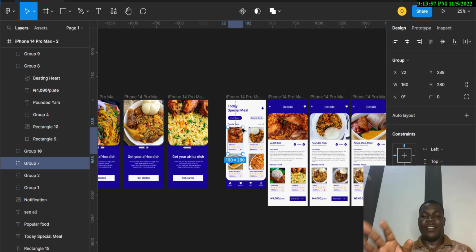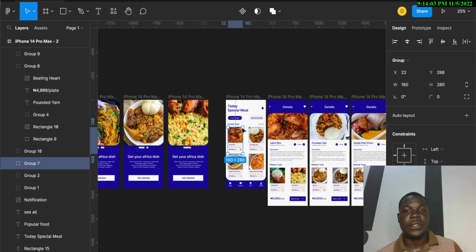This is still a bit of the work. There's still more to this work, there's still more to this project.